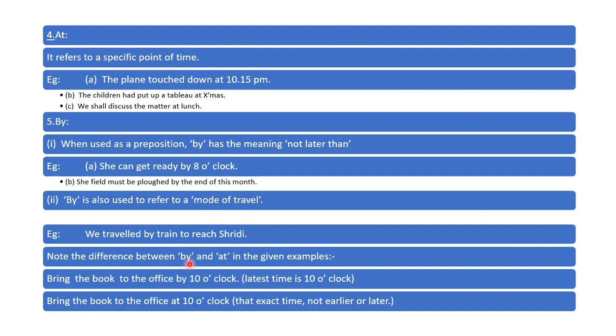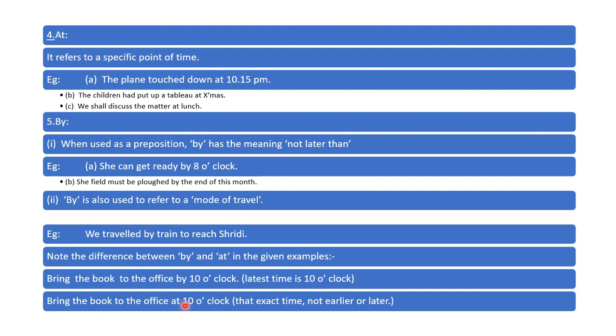Note the difference between by and at in the given example. So note down that by and at, how to use it, or what is the difference between the two. Bring the book to the office by 10 o'clock. Latest time is 10 o'clock. 10 पर्यंतच, by 10 o'clock.